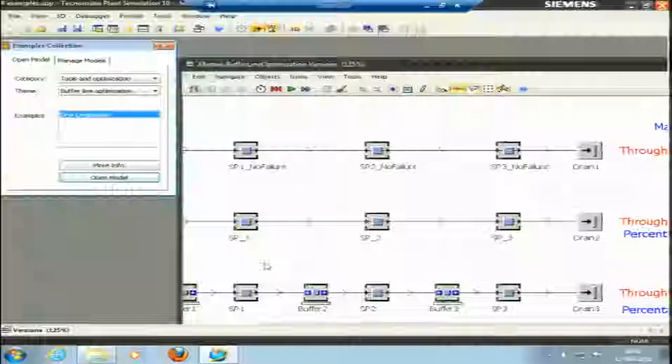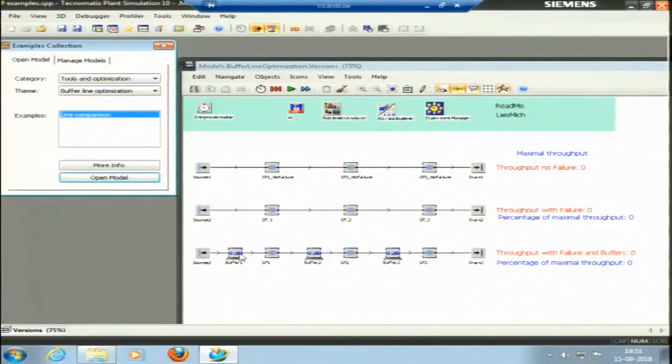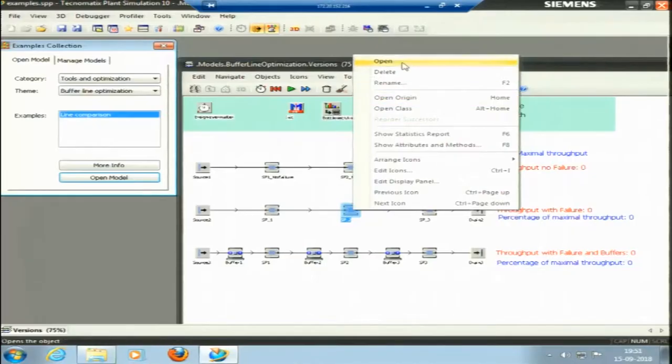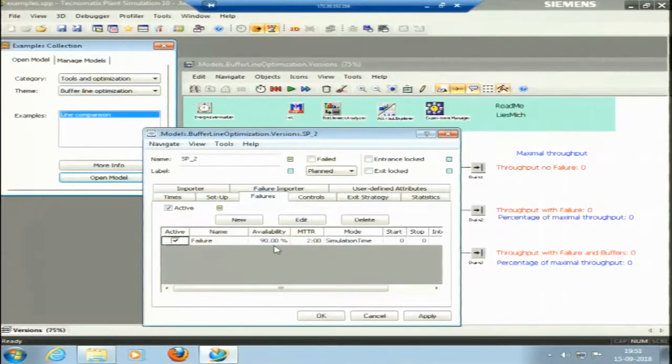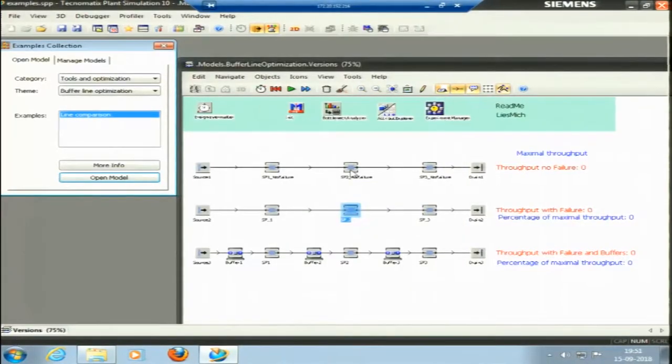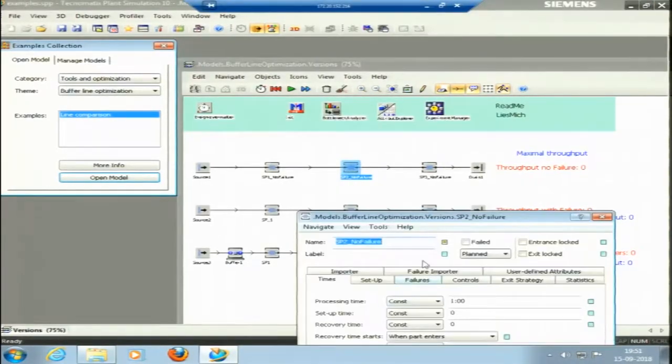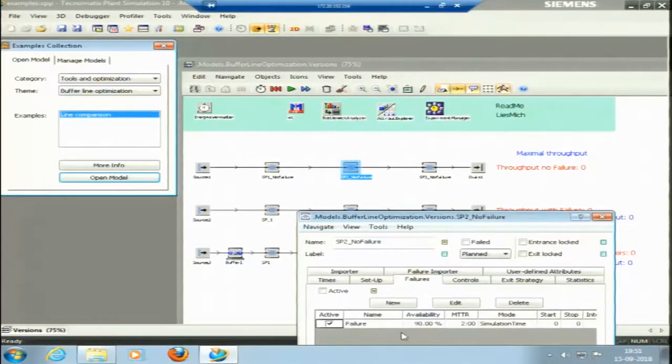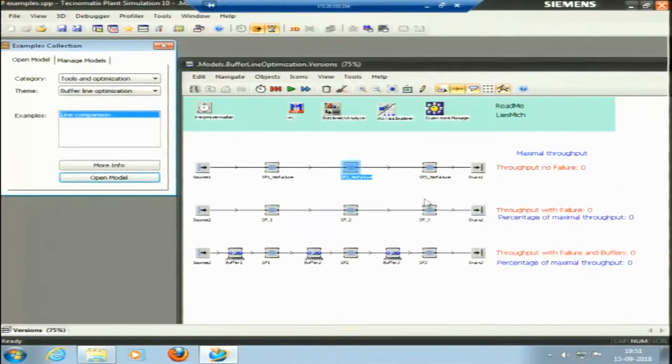If I enlarge it, this is a buffer. Okay, this is another buffer. So, you have kept buffers in between. This is throughput; we need to see throughput with no failure. Another line is throughput where we have put some failure rates. If I see the failures, it has 90% availability, that is 10% failure. In the first case, there is no failure. So, let me try to run this model.